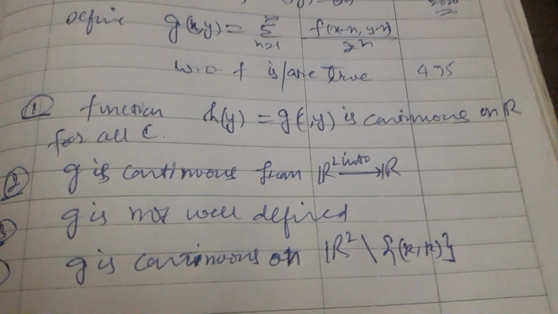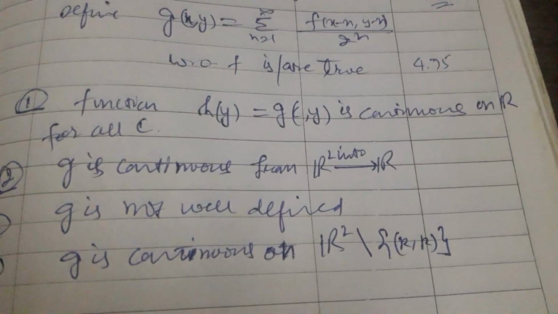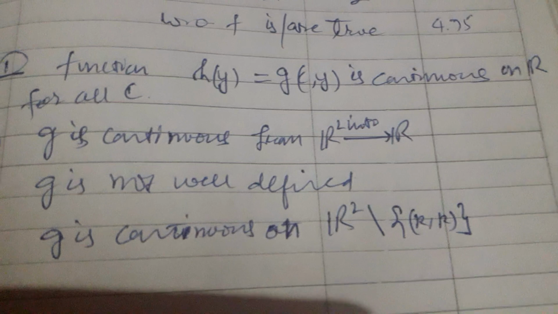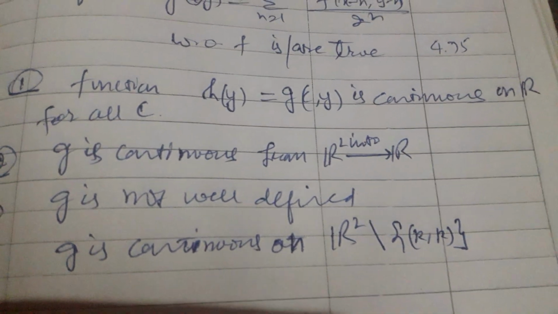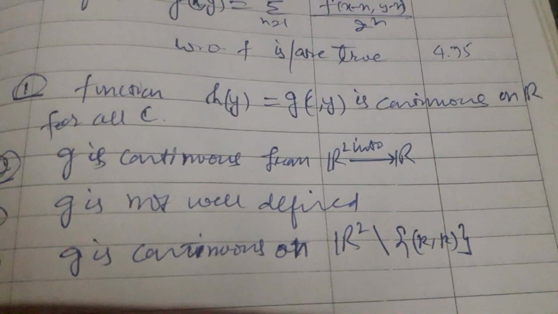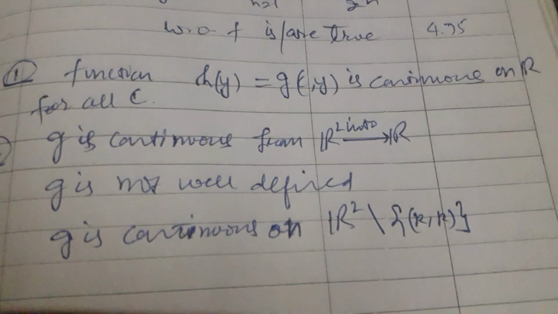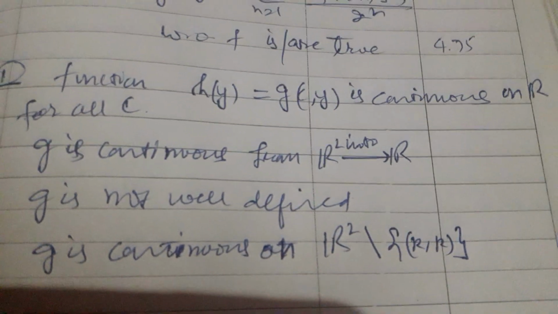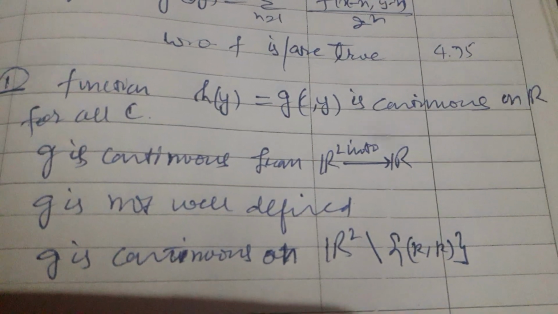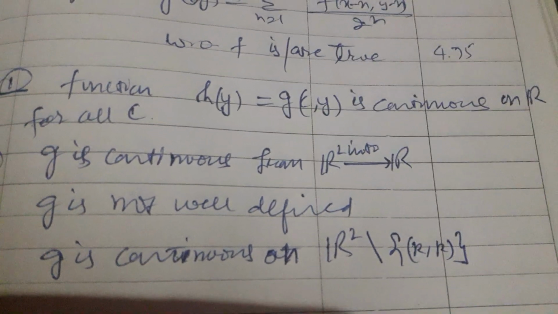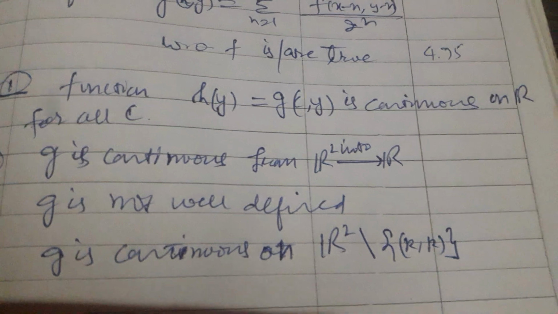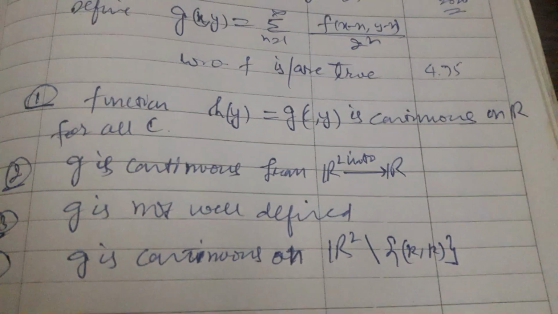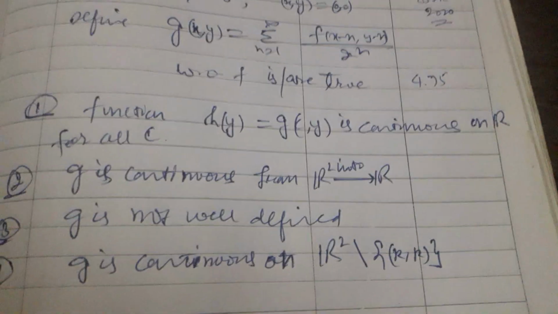Option fourth says that g is continuous on R squared except at the points where both abscissa and ordinate are the same natural number, like (1,1), (2,2), (3,3), not like (1,2), (1,3), (1,4). Means when both are natural numbers, and the same natural number.